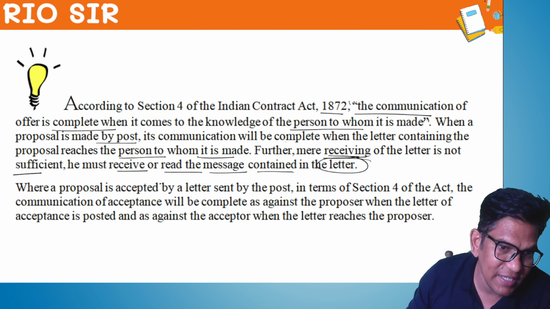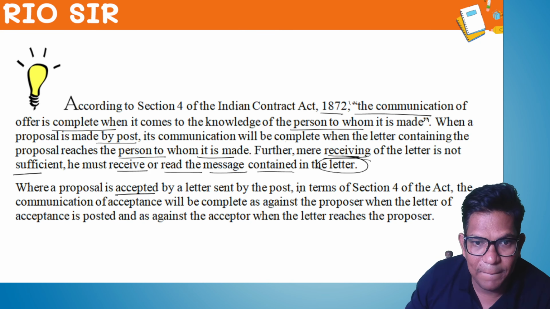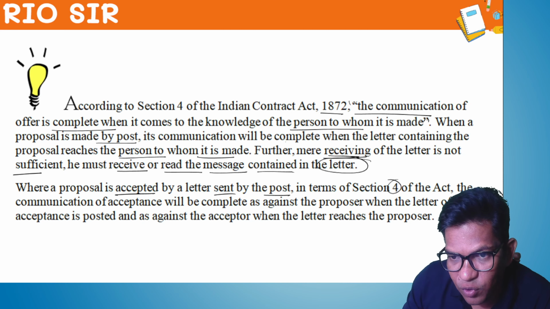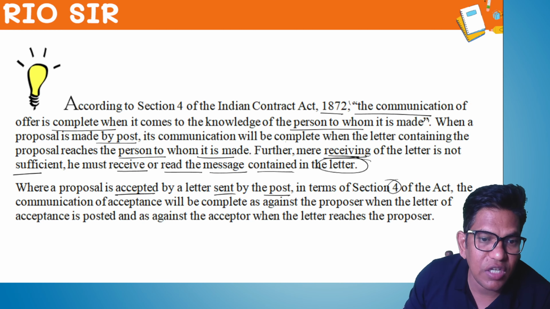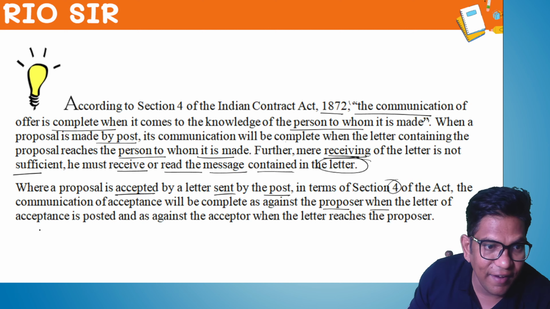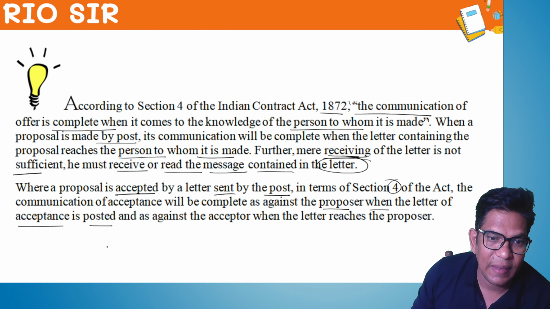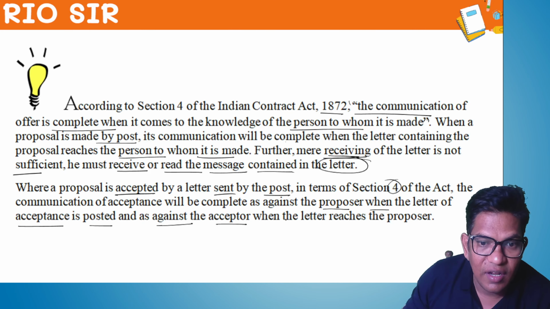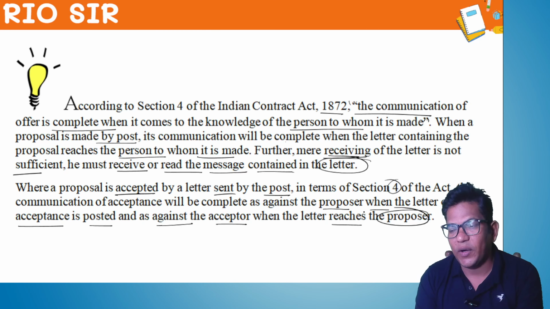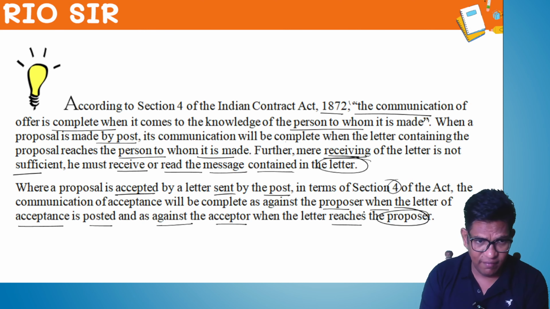Where a proposal is accepted by a letter sent by post, in terms of section 4 of the Act, the communication of acceptance will be complete as against the proposer when the letter of acceptance is posted, and as against the acceptor when the letter reaches the proposer. Remember, very important point. Very, very important point.